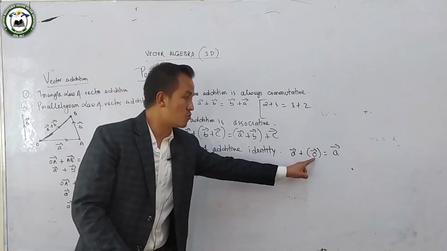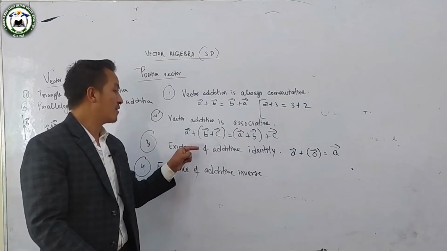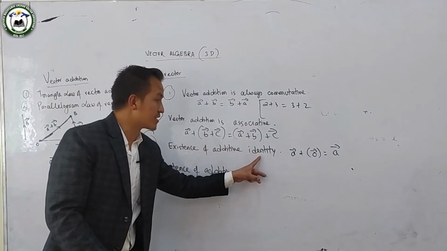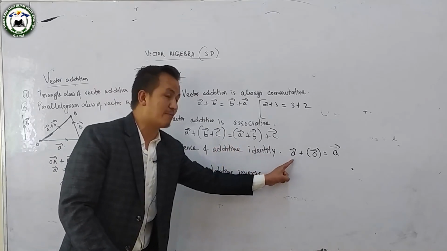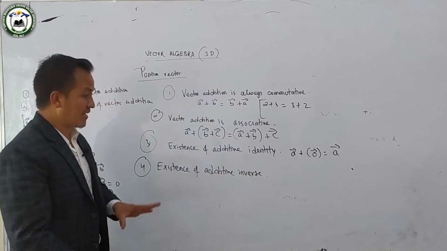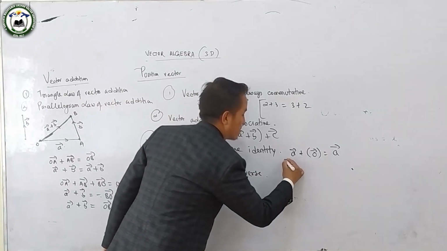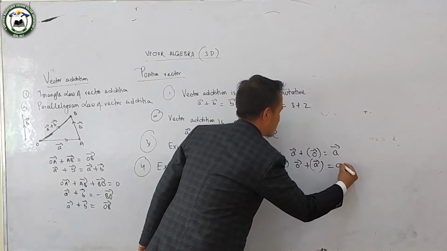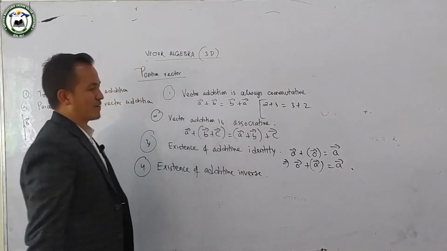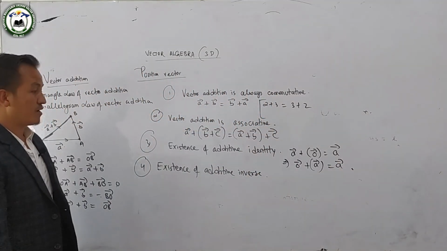So this 0 vector is called the additive identity of the vector A. And similarly, 0 vector plus vector A is also vector A. So 0 vector is called the additive identity.